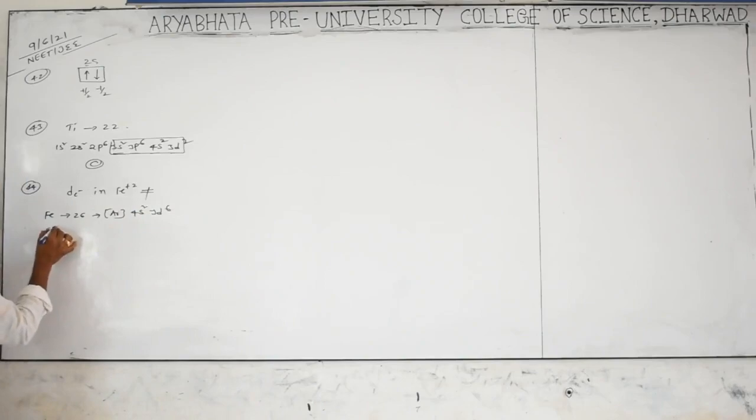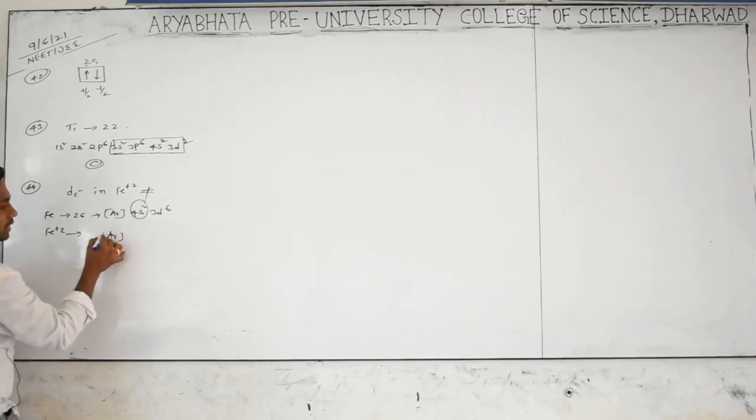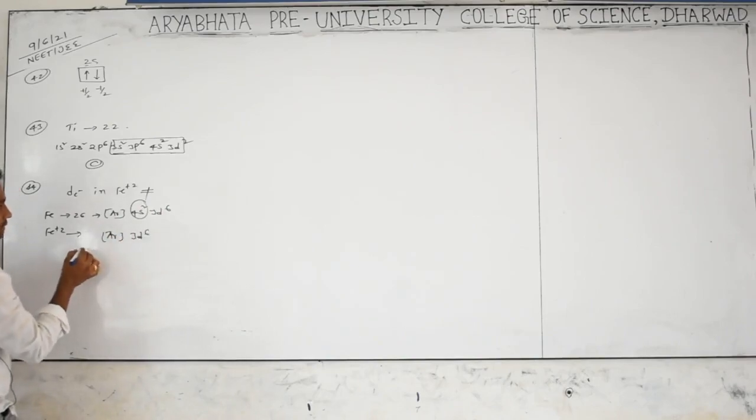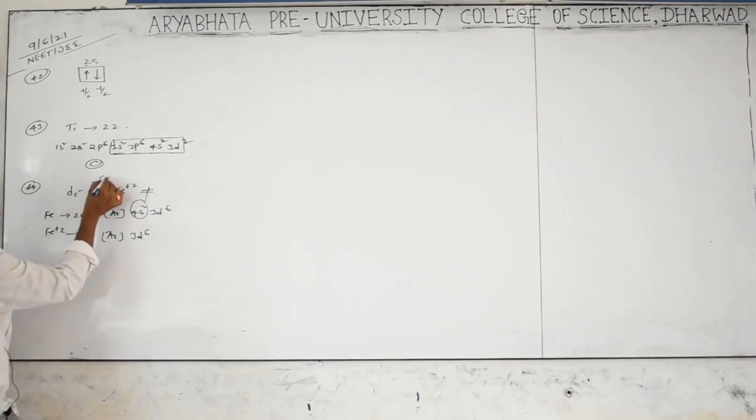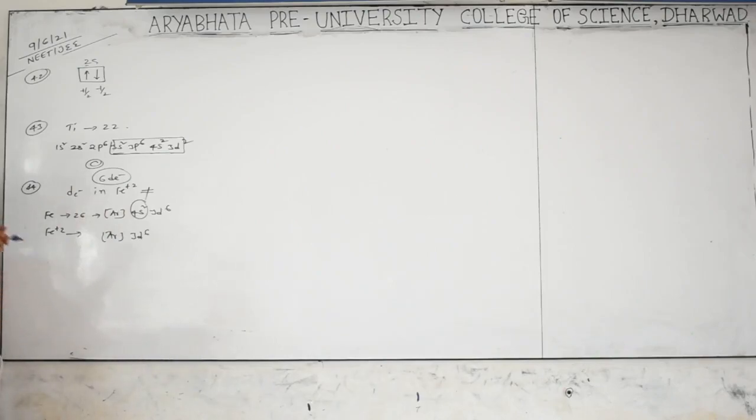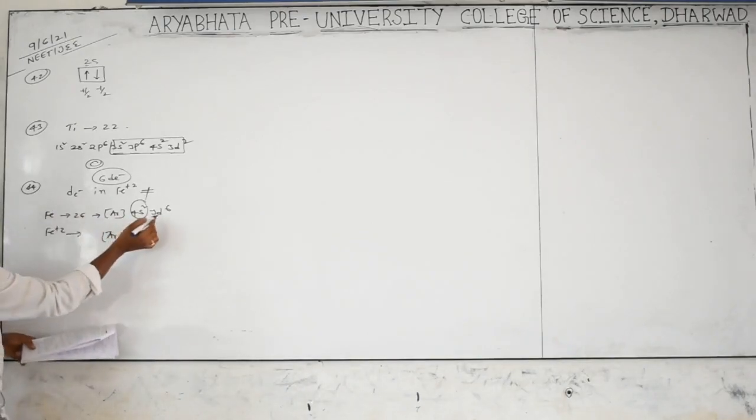But for Fe plus 2, we lose 2 electrons from 4s, after that we get 3d6. So we have 6 d electrons. Which species is not having this number is what the question asks. Option A: d electrons in Fe also contain 6 electrons. I don't want equal.